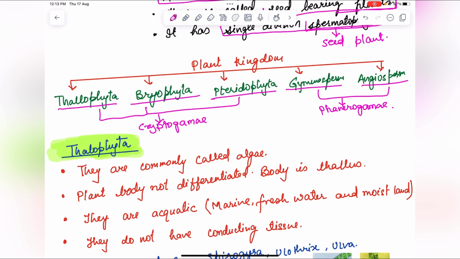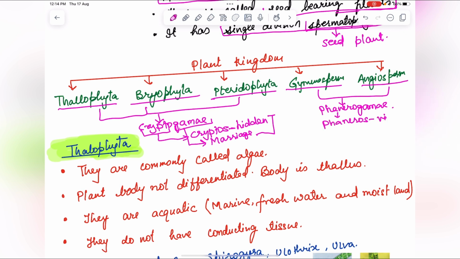Cryptogamy: crypto means hidden, and gamos means marriage. In this, the reproductive organs are not visible. Phanerogamy: phaneros means visible, and gamy means marriage.